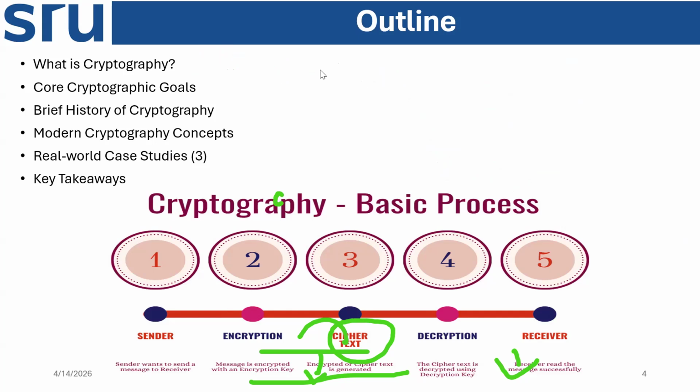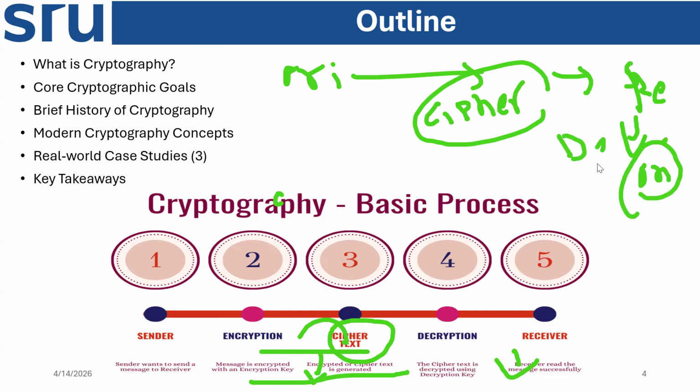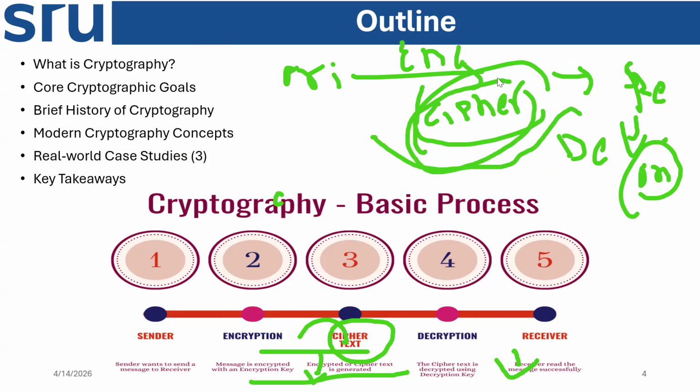So what happened? The original message is converted to a cipher message, an unreadable format. Then it goes from the sender to the receiver, and again becomes the original message. The original message is converted back by decryption, and in encryption it is converted to cipher. In between, nobody can read it because it is in an unreadable format. Okay, this is the process.